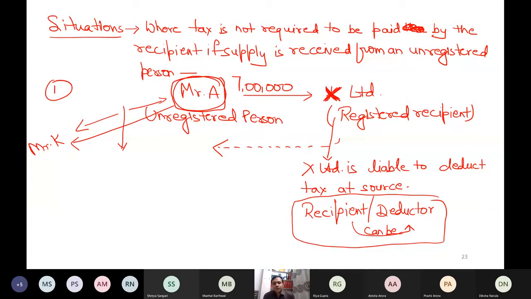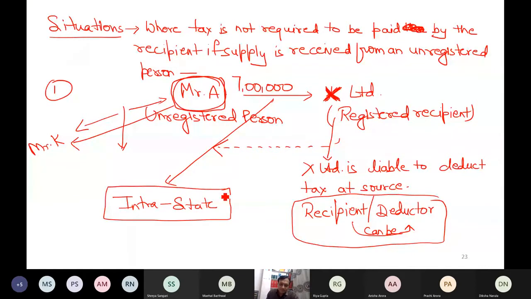under section 9(4), we have given some exemption to these deductors, that in case this supply is intrastate. So basically, this supply can be covered under 9(4).